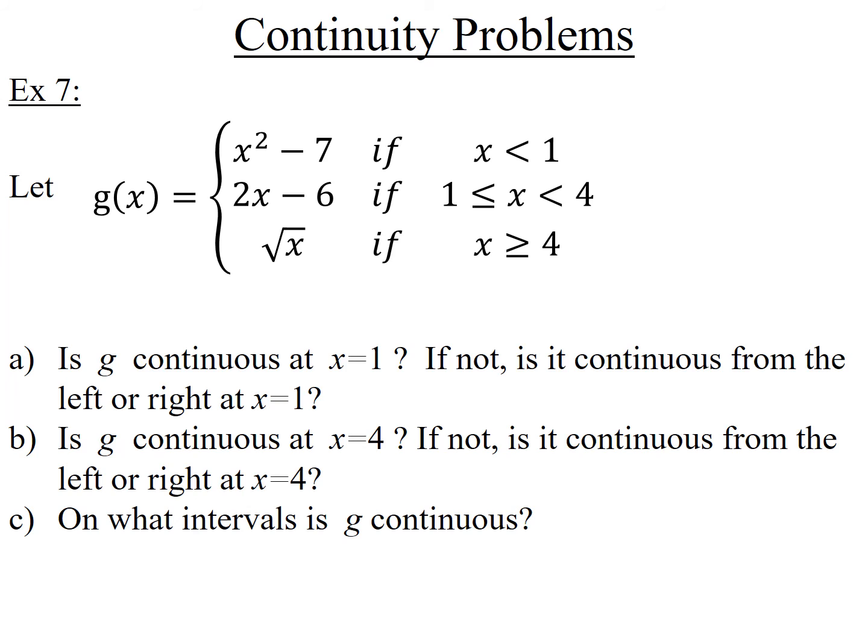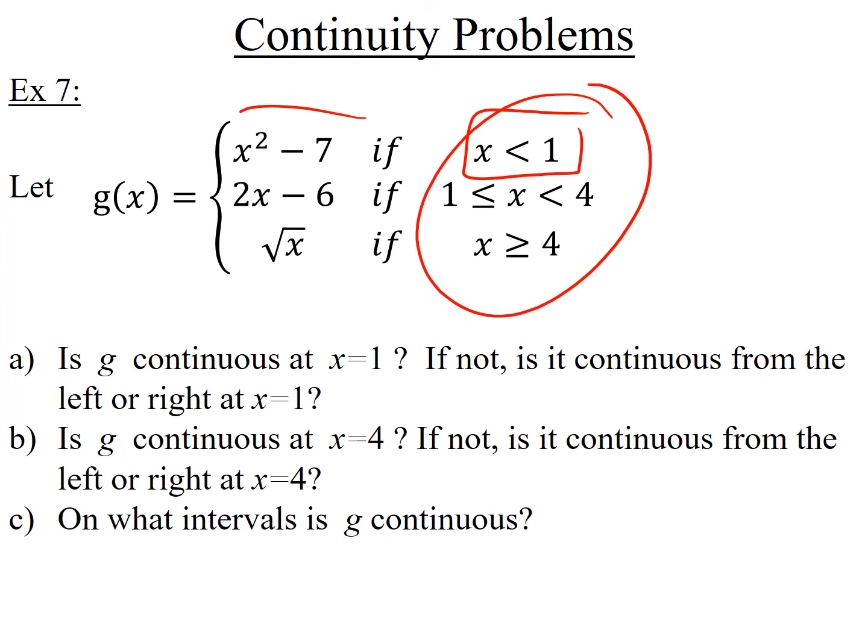In either case, you're going to have to do a separate calculation for the number 1 and for the number 4. The numbers that appear over here, you need to handle them separately. The reason is because if I want to know what's happening at 1, if it's continuous at 1, fully continuous, or whatever, well, the piece you use depends on what side of 1 you're on. If you're on the left of 1, you use this piece. If you're on the right of 1, you use this piece. That's why you have to deal with 1 separately, because you change pieces depending on what side of 1 you're on.